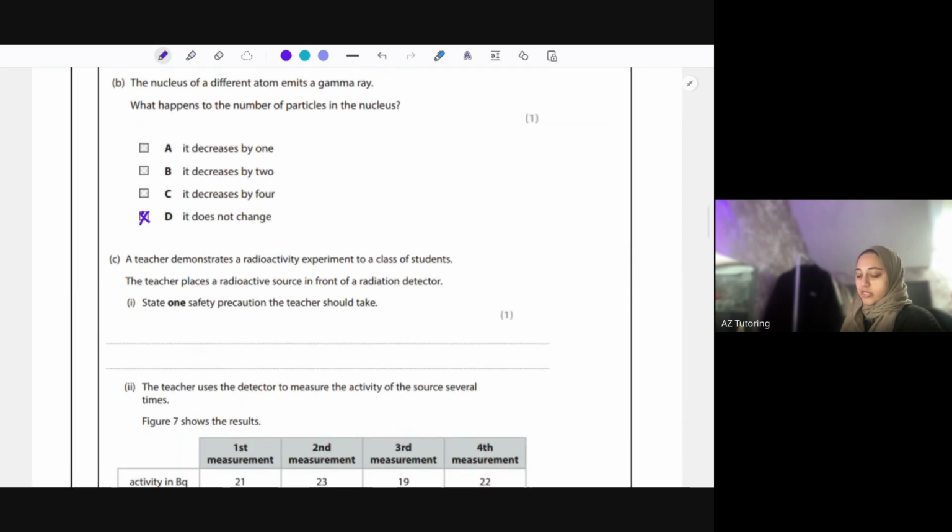Okay, so a teacher demonstrates a radioactivity experiment to a class of students. The teacher places a radioactive source in front of the radiation detector. State 1 safety precaution the teacher should take. Well, you want to keep a safe distance from there. There's quite a few different things you could say here. Because it's radioactive, you want to keep a safe distance. You don't want to point that source at the people as well. You would use shielding. You would handle the radioactive source not with your hands. You'd probably use tongs, or someone might use gloves, for example. So any one of those options. Basically, keeping that distance away from the radioactive source.